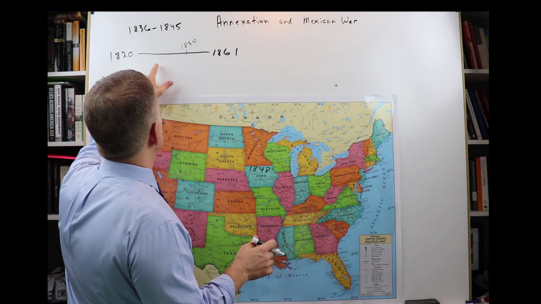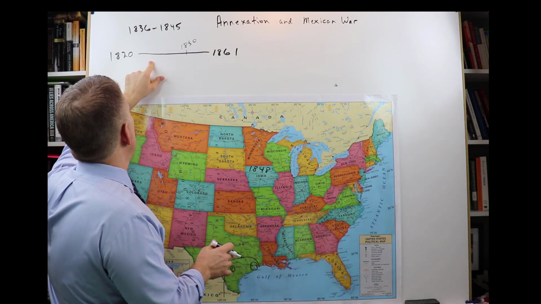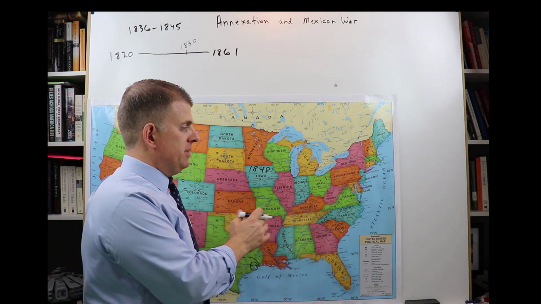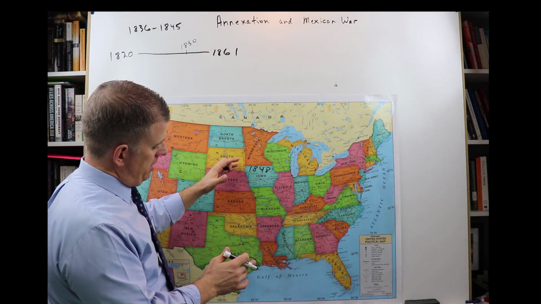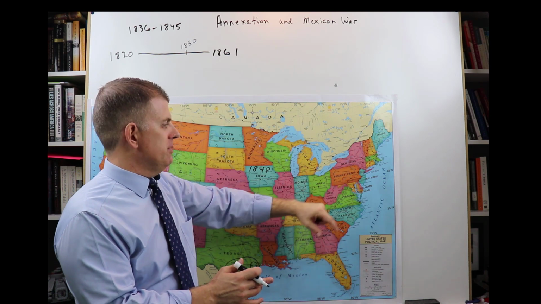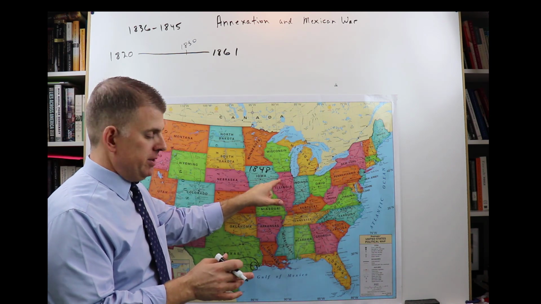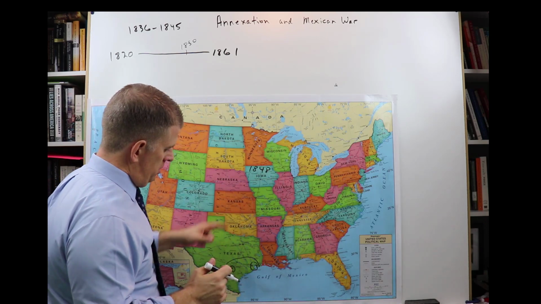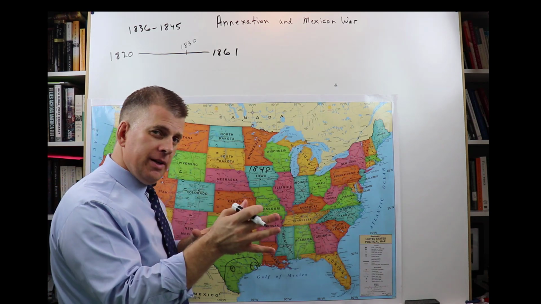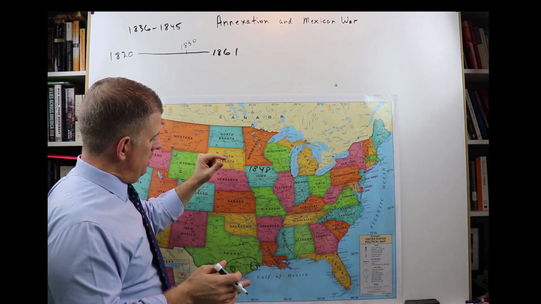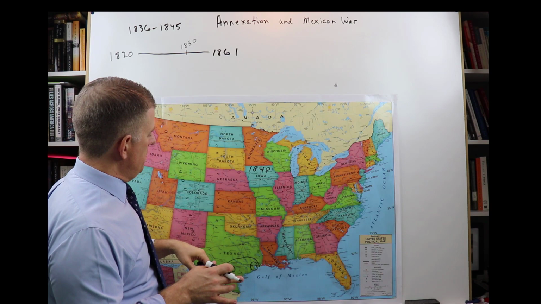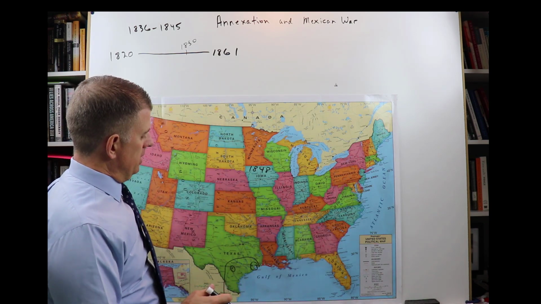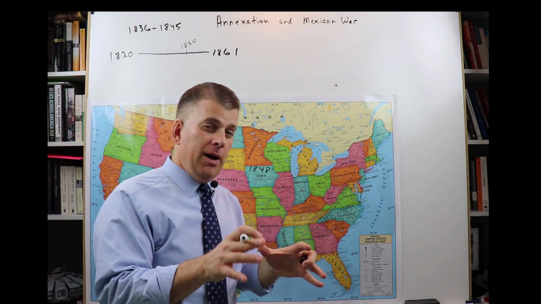So two problems. One was, was it going to be a slave state or a free state? In 1836, it couldn't come in as a slave state because it would shift the balance of power to the slave states, and senators in Washington weren't going to have that, at least not the ones from the free states. But in 1845, there were other states that could come into the Union around the same time as Texas, a couple years later. That was still part of the deal. So it could, in the long run, until you get to here, help to maintain the balance of power in the Senate, okay?